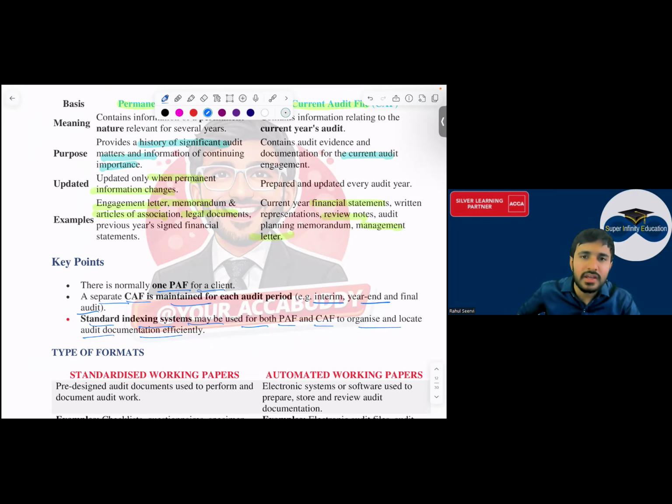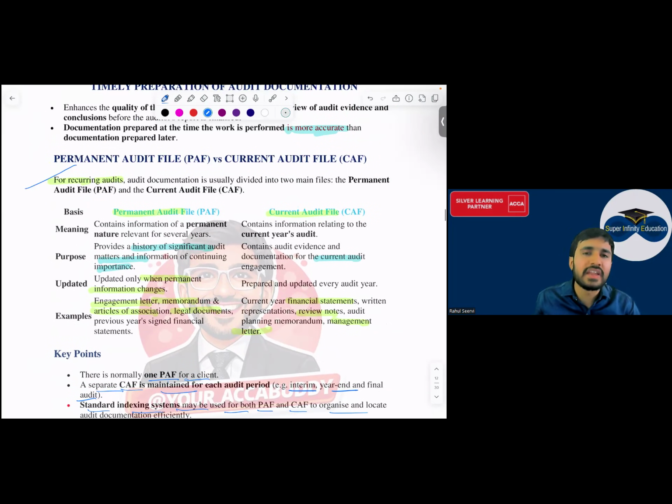How should we maintain? कैसे maintain करना? Through electronic form, through manual form, how? System is that we have to follow that. Yes. I hope this is clear to everyone. Permanent audit file and current audit file. इसको लिखने की जरूरत नहीं है. Just remember permanent, which are of permanent nature. Current, every year the information is changing, so we have to document it separately and have to keep it separately. Yes, sir. Only when recurring audit is done.